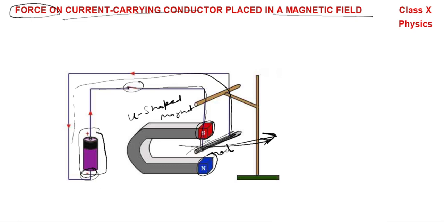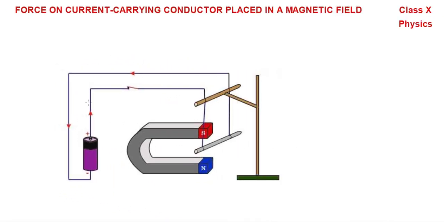The rod was lying in this way, and when current starts flowing in this rod, it is expelled out. The rod is drawn out. We can observe this means the rod experiences a mechanical force. What is the reason? Why does the rod experience a mechanical force? Let us know.